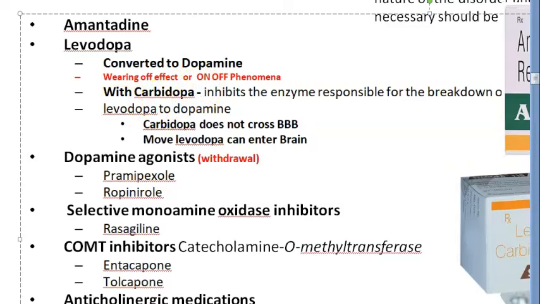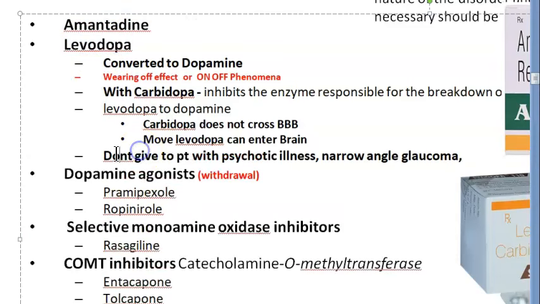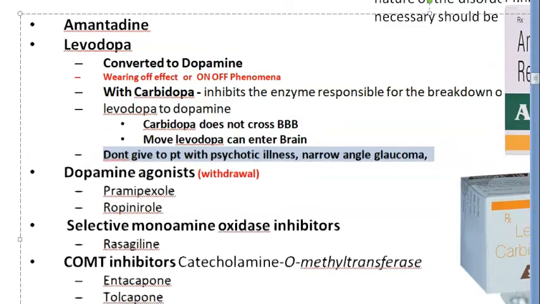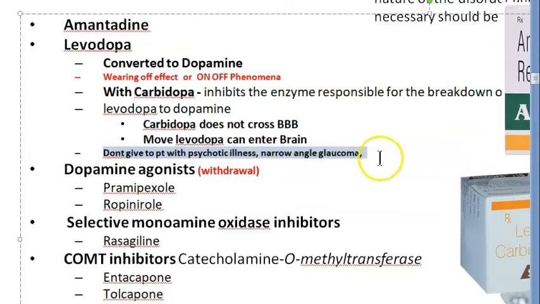And what else you should know here? You should not give levodopa if the patient has psychotic illness or narrow angle glaucoma, that is, the pressure in the eye is more and they do not have much place for the fluid to drain in the eye.